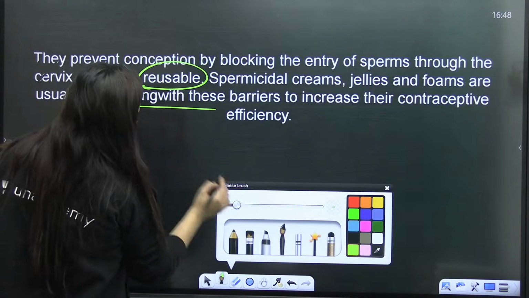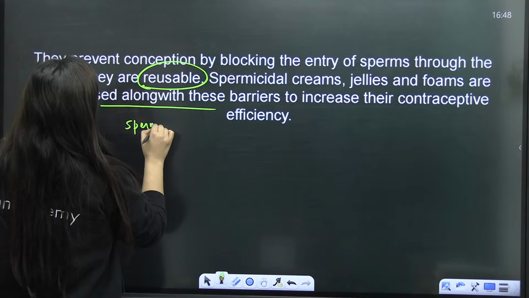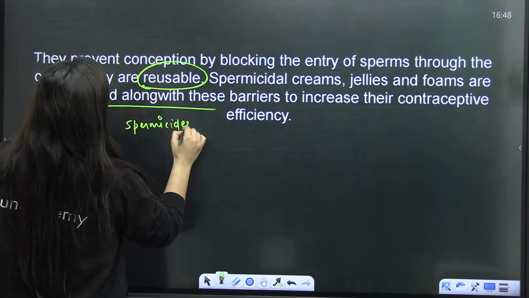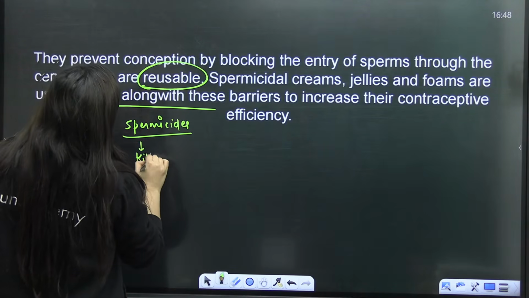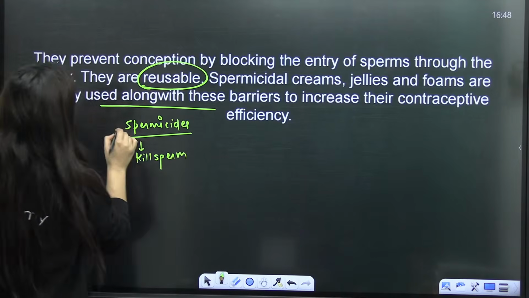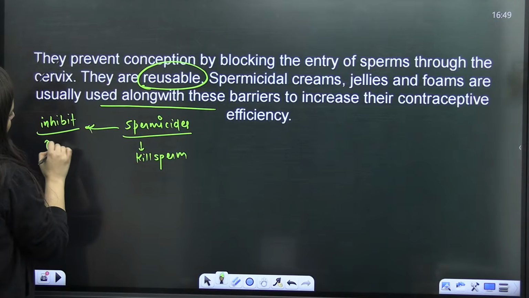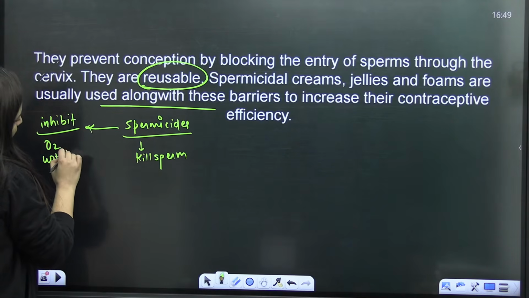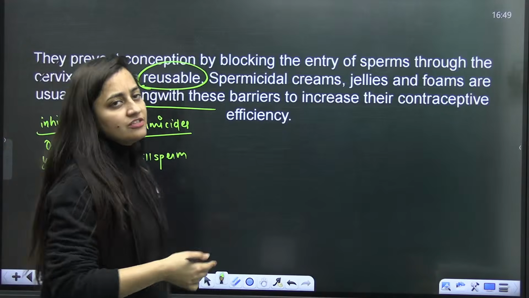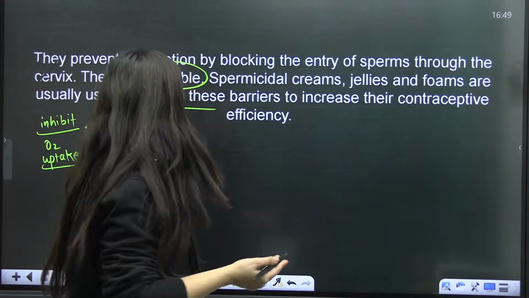So when I say spermicides or spermicidal creams, what will they do? They kill sperm. How can they kill sperm? They inhibit their oxygen uptake. So these types of chemicals, these foams, these jellies, these creams, what do they do?